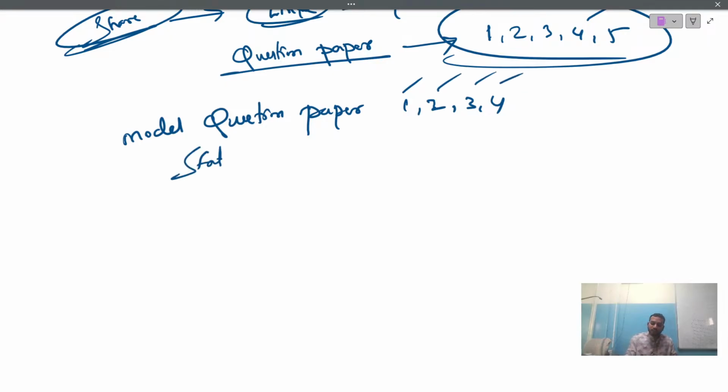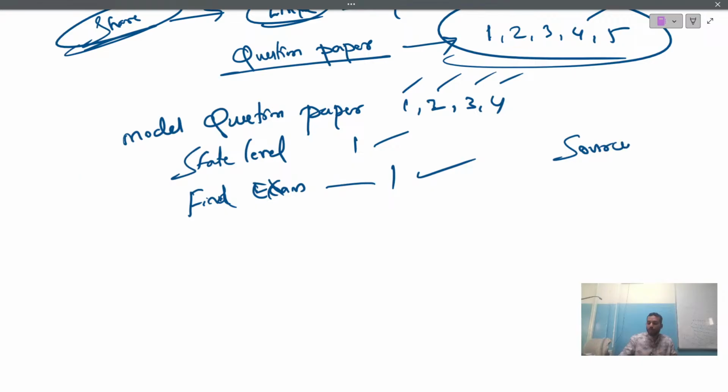And next, your state level preparatory question paper. Solve. And your last, final exam question paper. So these are the sources you want to practice. No need to search for any book, no need to find anything.